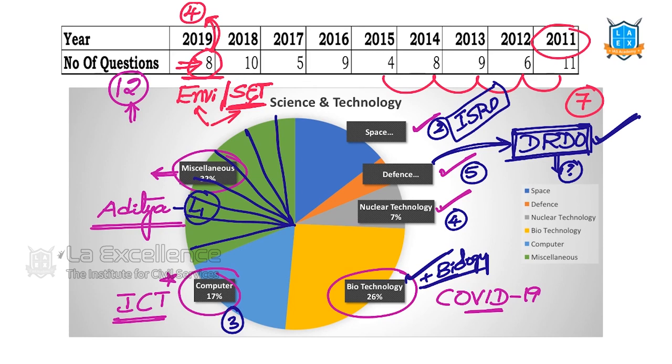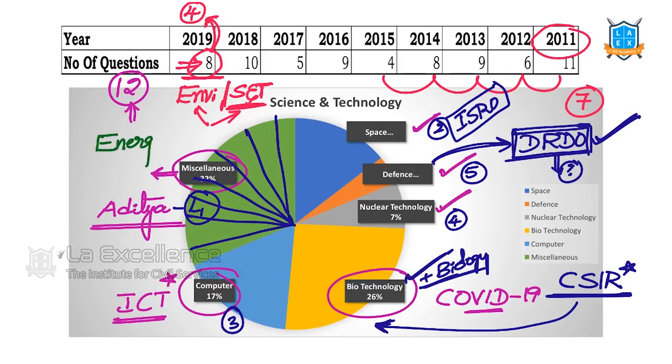And then you should remember CSIR and its achievements. CSIR is also very much in the news. So we will get at least 1 or 2 questions from it in biotechnology and other fields. There is one more area which we didn't categorize separately, that is energy. Energy is another area which has cross subject implications.